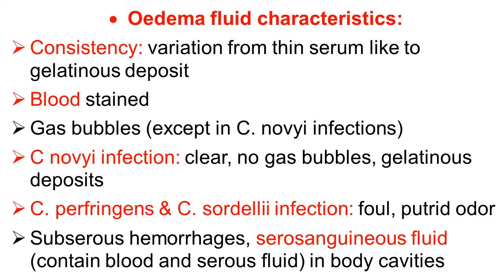Friends, we know here about characteristics of edema fluid. The consistency of edema fluid varies from a thin serum-like to a gelatinous deposit, depending upon the type of infection. Edema fluid is blood stained, with presence of gas bubbles, except in Clostridium novyi infection. Where there is Clostridium novyi infection, the edema fluid is clear without gas bubbles and with presence of gelatinous deposits.